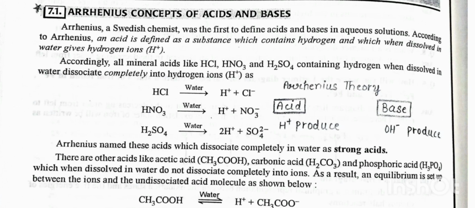There are other acids like acetic acid, carbonic acid and phosphoric acid which, when dissolved in water, do not dissociate completely into ions. As a result, an equilibrium is set up between the ions and the undissociated acid molecules as shown below.